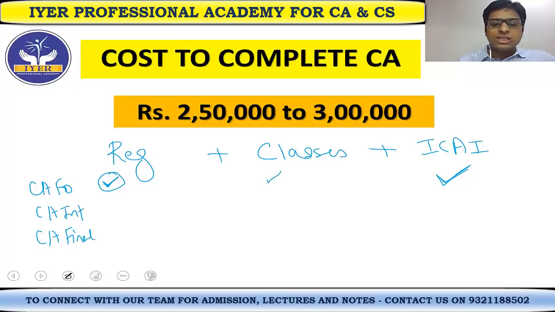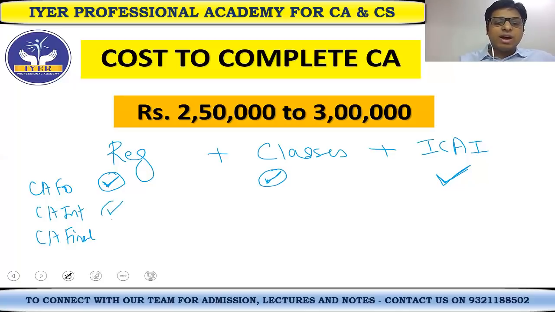Plus, you will have the classes cost that you have to take so that you are able to prepare in a much better manner. Joining the classes is not necessary. There are many students who, of course, don't join classes and still become CA. There are students who need the support of classes because they get proper notes, expert faculties teach them, they get conceptual clarity. So there are pros and cons of both. Of course, if you can afford it, classes can easily help you to reach the higher goal of becoming a CA. So that is the classes cost for CA Foundation.